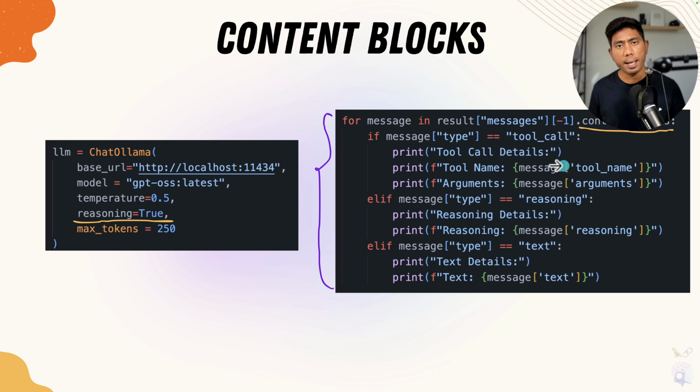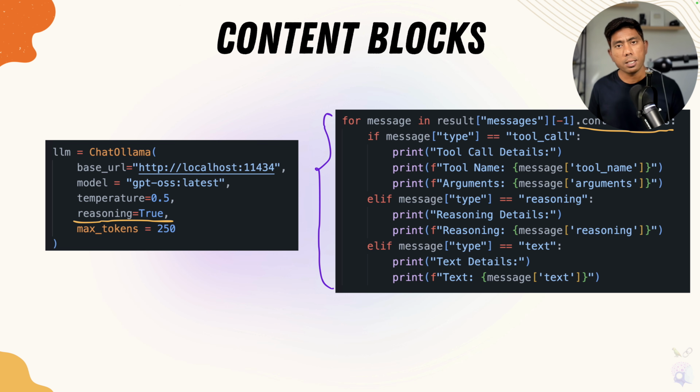If your large language model has reasoning capabilities, like many of the models do these days, you can also get the reasoning details. And if you have a model which is going to give you text information, you can get the text. Similarly image, videos, URL, whatever you name it, you can get all of these message types from this. And you can now also set reasoning as true for ChatOllama, so it will enable your large language model to start thinking, and you can get the output as well.